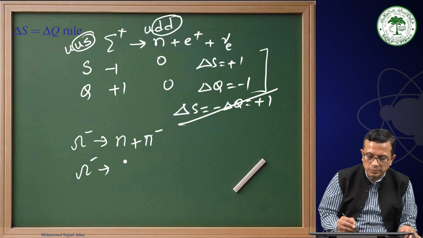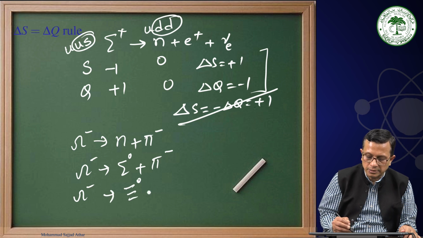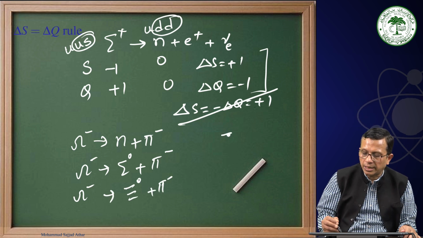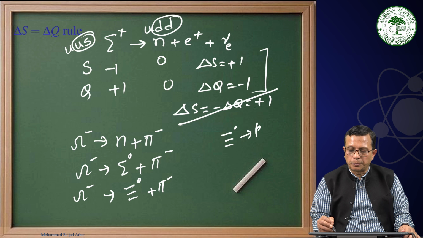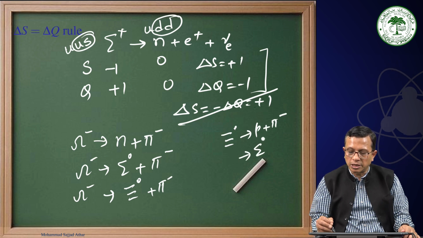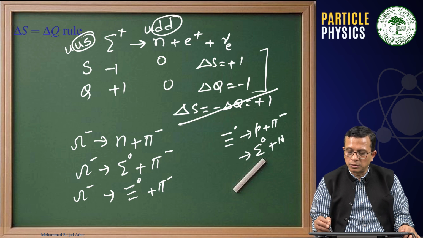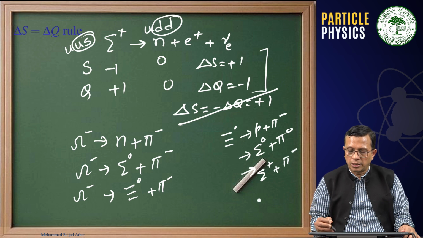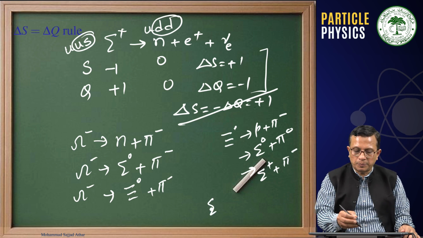Similarly, you can take the example of omega minus decaying into n plus pi minus, omega minus decaying into sigma 0 pi minus, omega minus decaying into cascade 0 pi minus, or cascade 0 decaying into proton plus pi minus, cascade 0 decaying into sigma 0 plus pi 0, cascade 0 decaying into sigma plus pi minus, or sigma plus sigma minus.